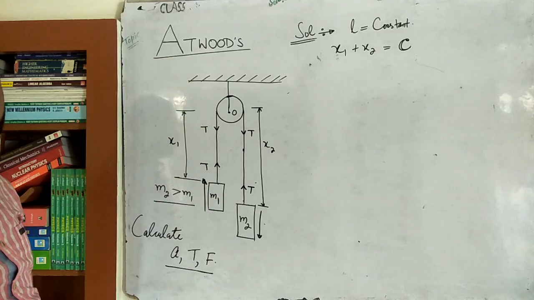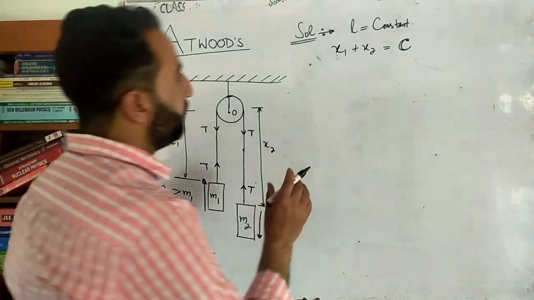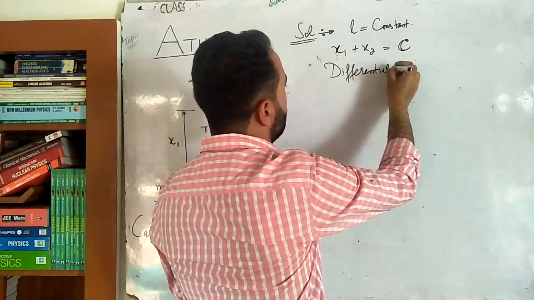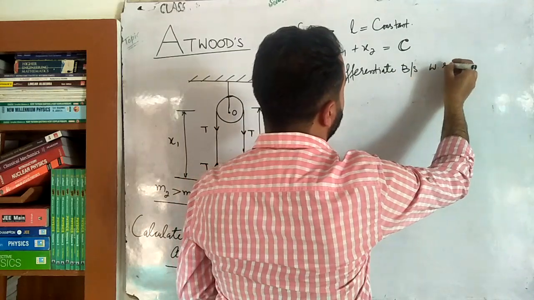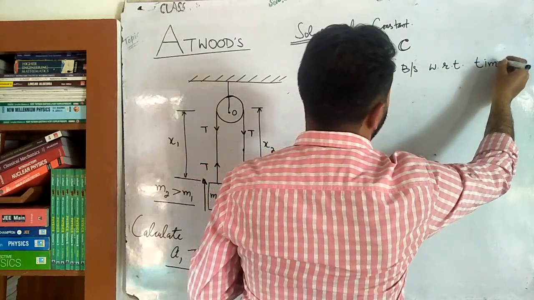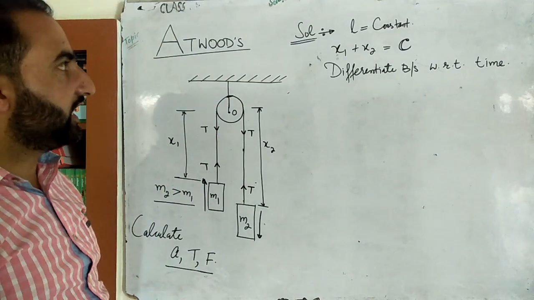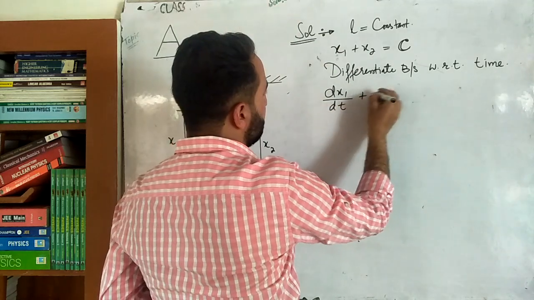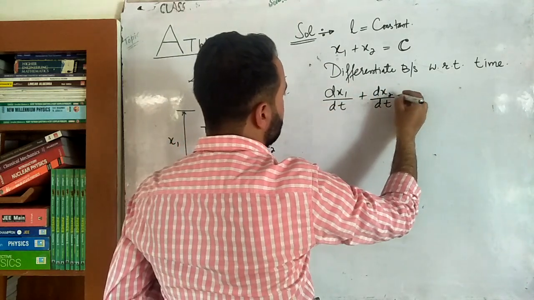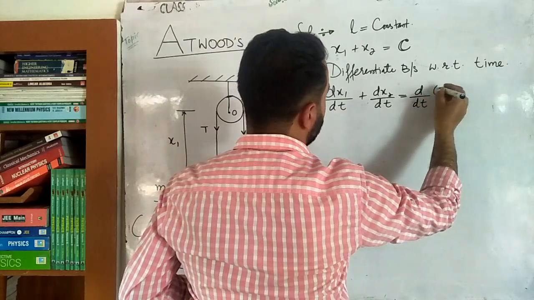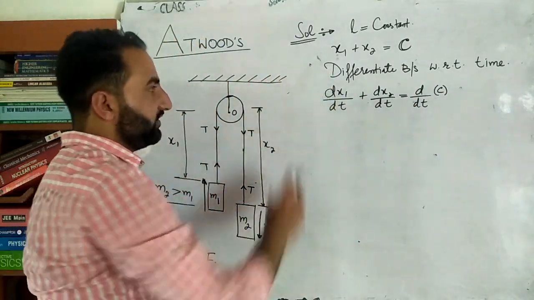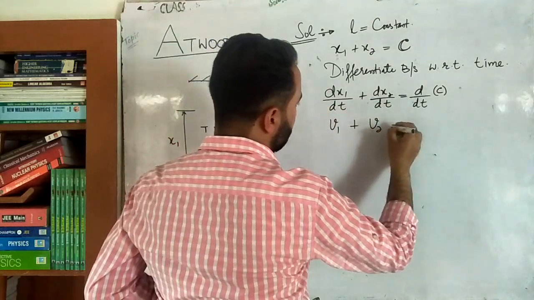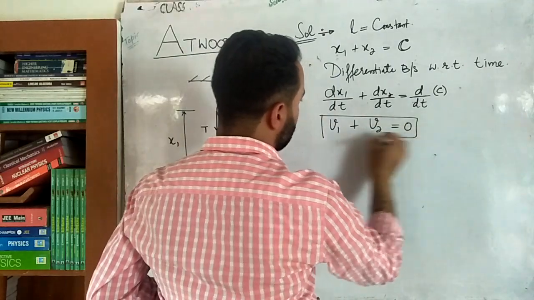Now x1 and x2 give the positions of the blocks of mass m1 and m2. What I will do is differentiate both sides with respect to time. Now we know that upon differentiating the position with respect to time, it will be dx1 divided by dt plus dx2 divided by dt is equal to d by dt of c, where c is a constant. Now differentiation of position with respect to time becomes velocity. So this is velocity v1 plus velocity v2, and the derivative of a constant, you know, is equal to 0. Okay.